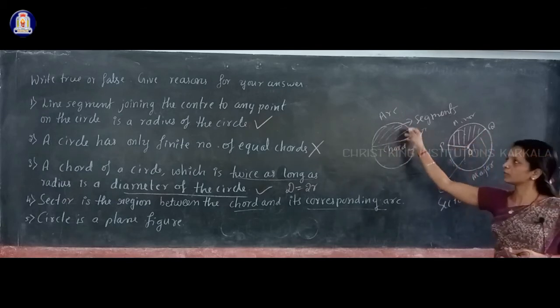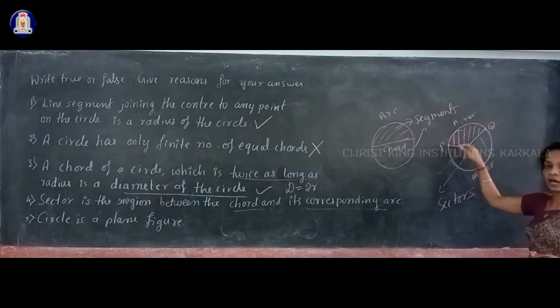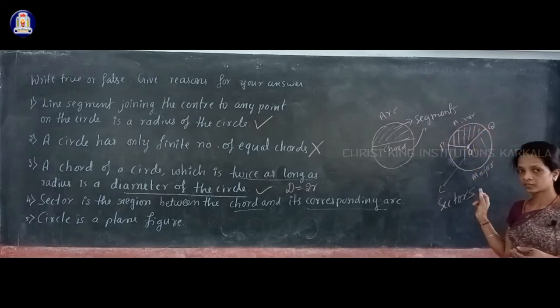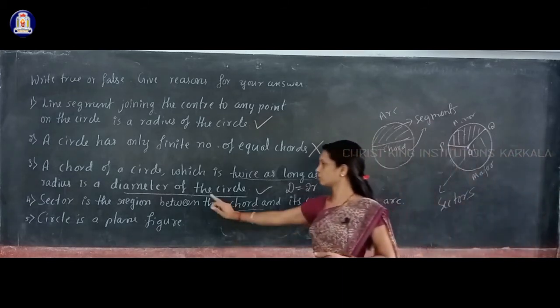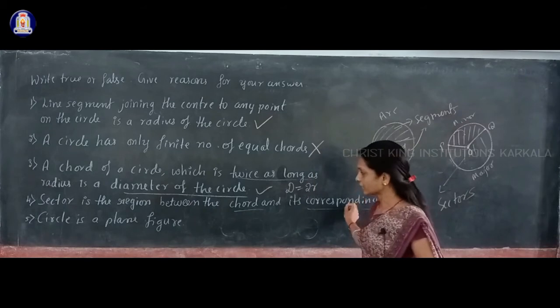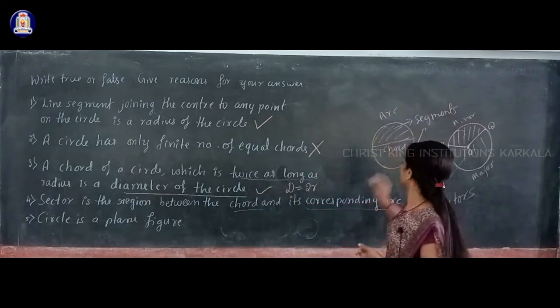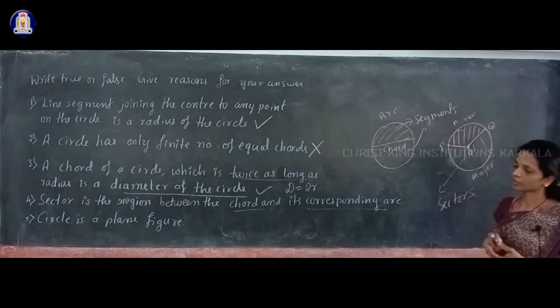The region between the arc and the chord is a segment, and the region between the arc and the two radii joining the center to the end points of that arc is called a sector. So sector is the region between the arc and the two radii joining the center to the end points of that arc.